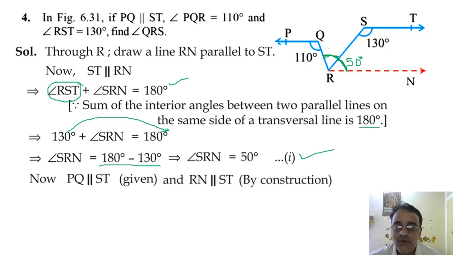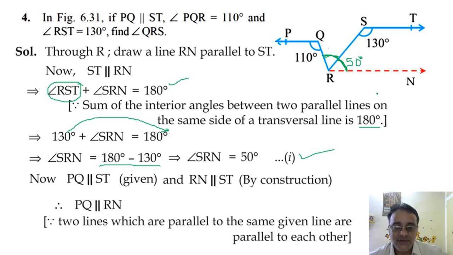So now PQ is parallel to ST, but PQ is parallel to RN, it is not given. That we have to show. PQ is parallel to ST and ST is parallel to RN. And we know that lines parallel to the same line are parallel to each other. So therefore PQ is parallel to RN, because two lines which are parallel to the same given line are parallel to each other. Now we can use that alternate angle what we discussed just now.